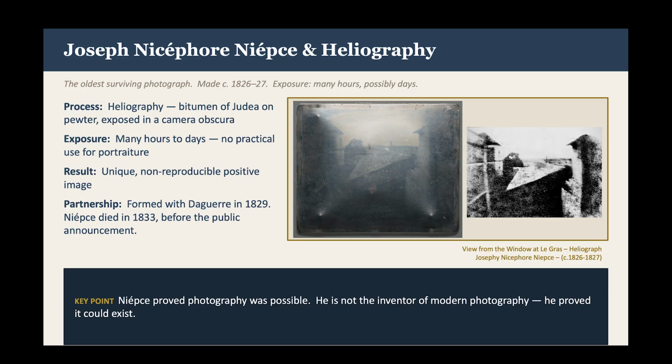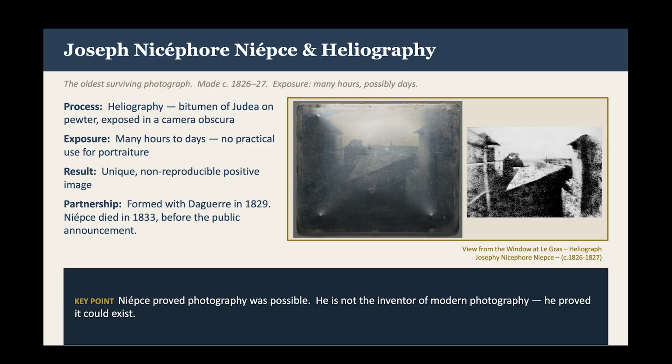Niepce was a French inventor who had been experimenting with lithography and image reproduction since around 1816. For this experiment, he coated pewter plates with bitumen of Judea, which is a naturally occurring asphalt that hardens when exposed to light. By exposing a camera obscura image onto the coated plate for an extended period of time, he achieved a permanent photographic record, a process that he termed heliography.